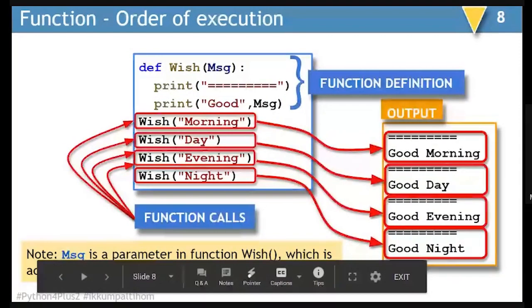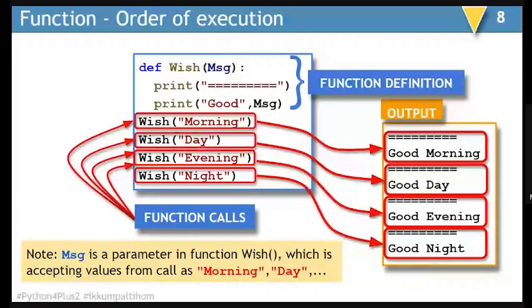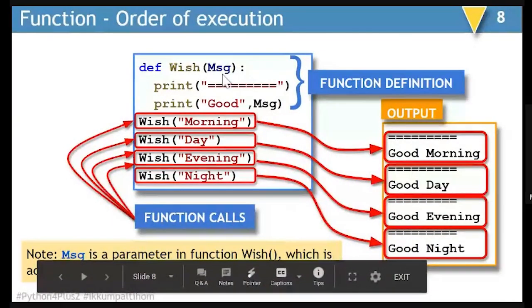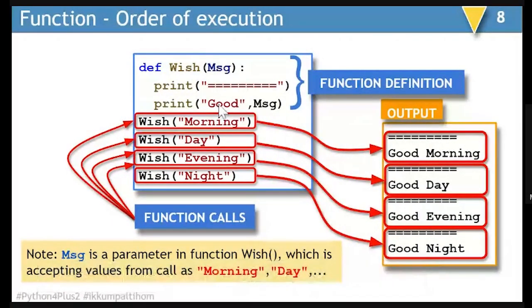This is another example of a similar kind where we have a parameter passed, and the parameter passed is nothing but a string type parameter. So if we are passing morning, morning is received by the MSG variable and it displays good in inverted commas as it is, and whatever you have passed as MSG will be displayed next to it. So in the first call, it is going to combine good and morning together.